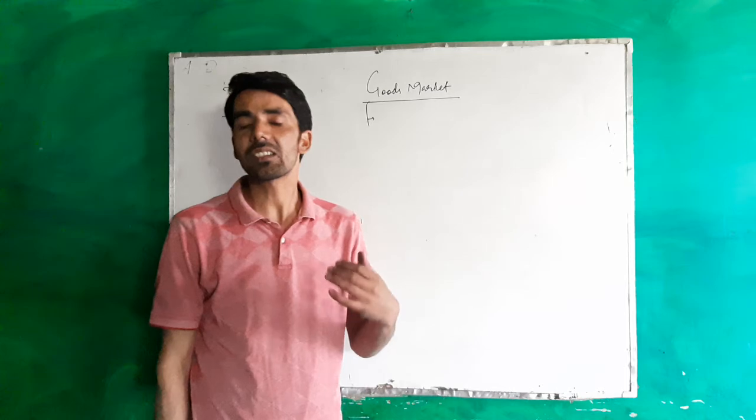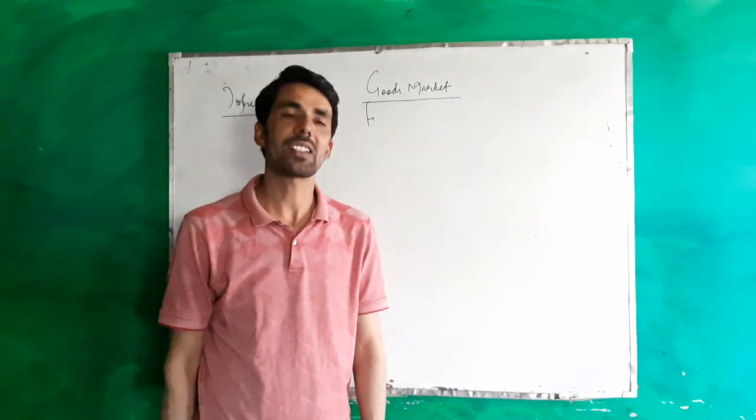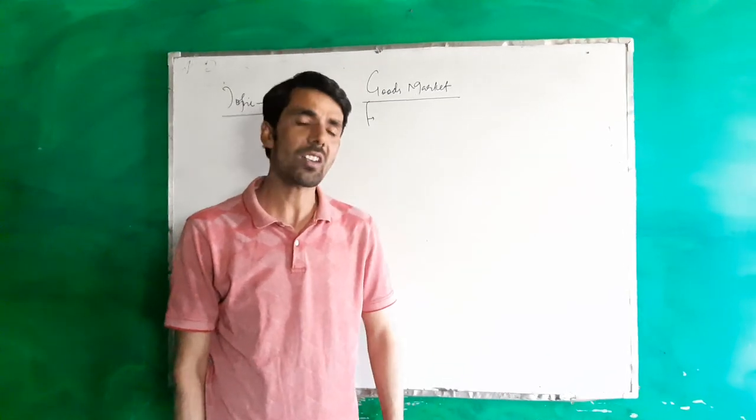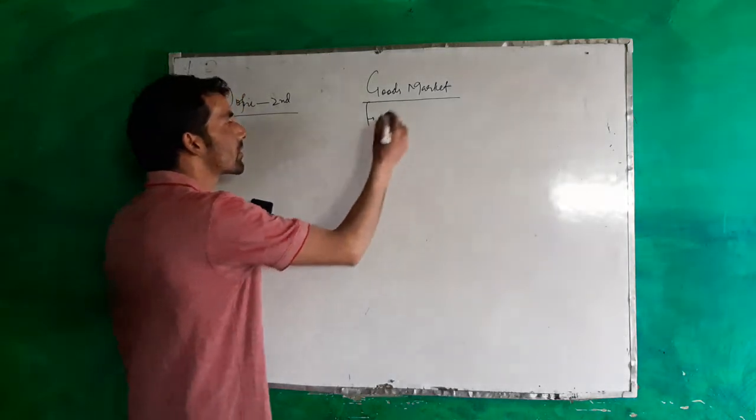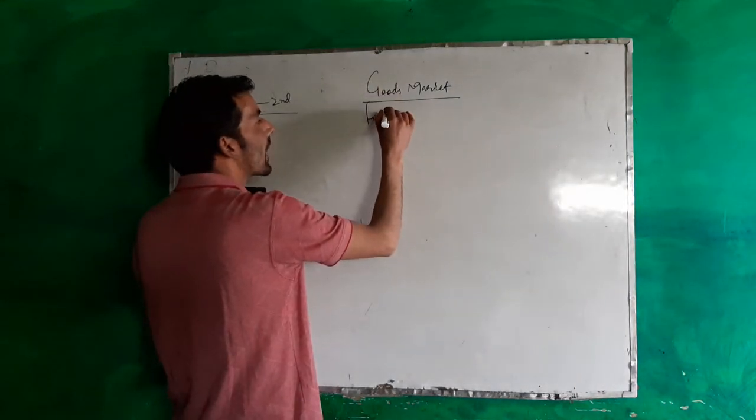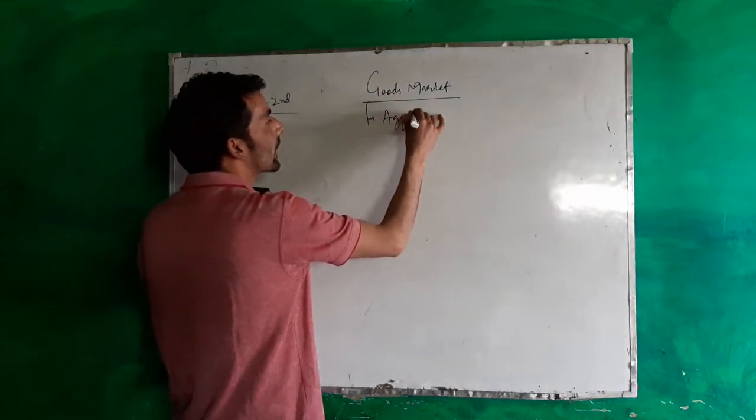Now, this goods market is in equilibrium when aggregate demand equals aggregate supply.